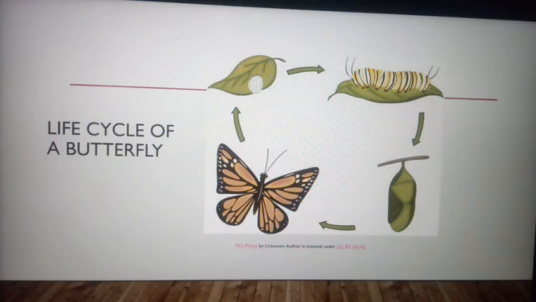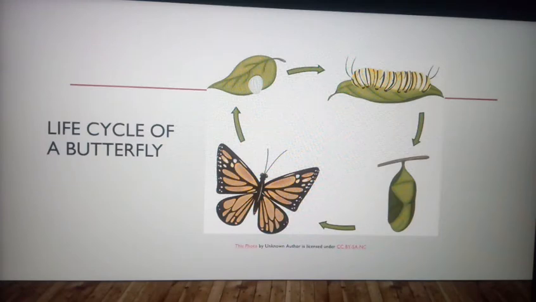The life cycle of a butterfly. As I told you in the beginning, the butterfly is also an insect. So here I will explain the life cycle, meaning insects pass through different stages in their lives. For example, as shown in the picture, first of all the butterfly lays eggs. Then a second structure is there, then the third one, and then only we get a beautiful butterfly.